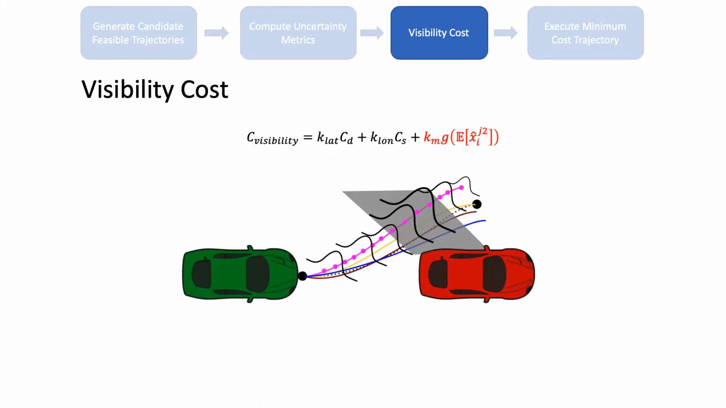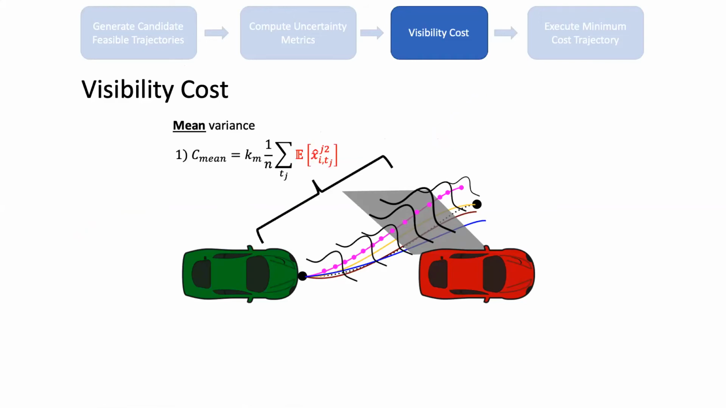We then propose a visibility cost that gets added to this baseline trajectory cost, which will be a function of the estimate covariance from the extended Kalman filter. This will be weighted by a visibility cost weight, Km, which represents the importance of the visibility to our trajectory optimization. We propose two types of visibility costs.